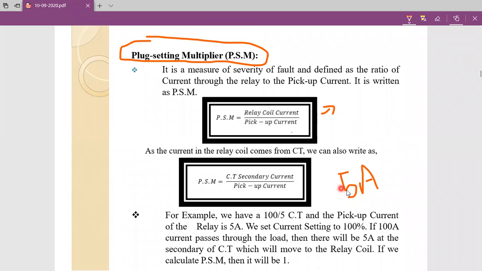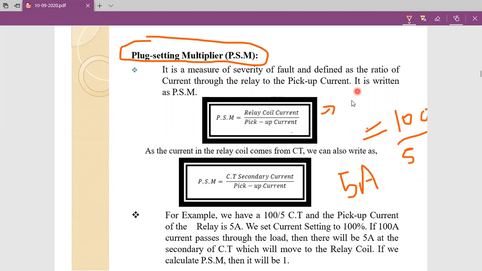That secondary current of the transformer directly goes to the relay coil at normal case. Now, one more important thing, the ratio of this particular current transformer is I1 by I2. Ratio is nothing but I1 by I2. Here I1 is 100 amperes, I2 is 5.